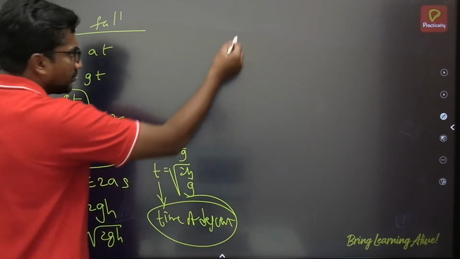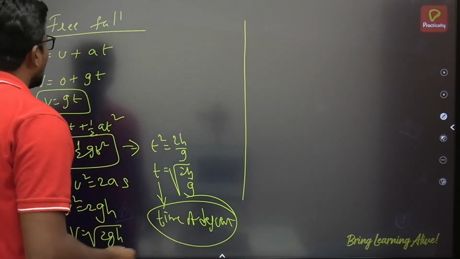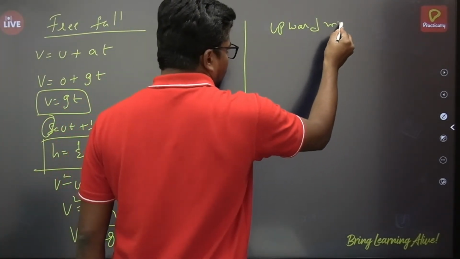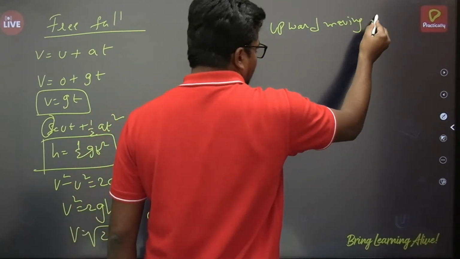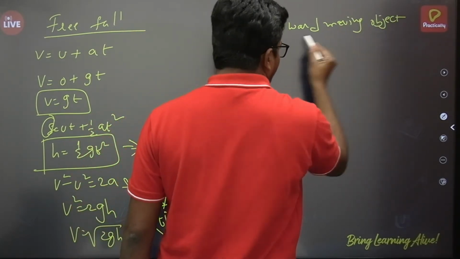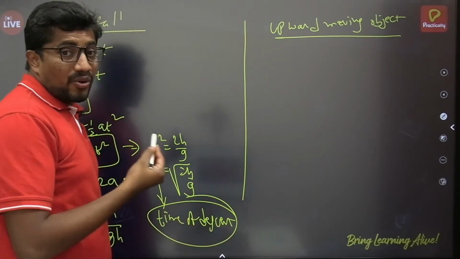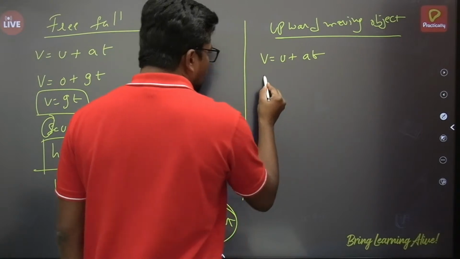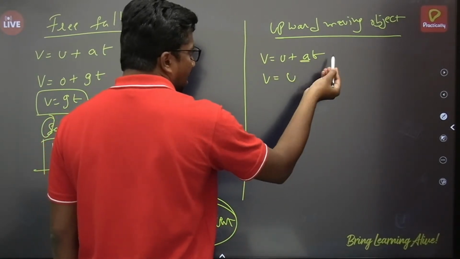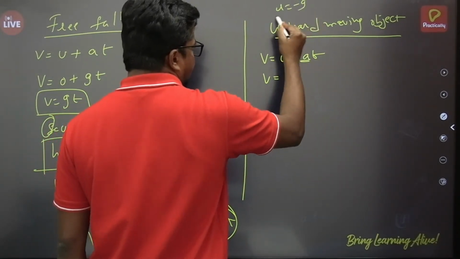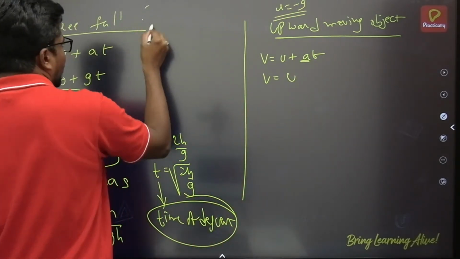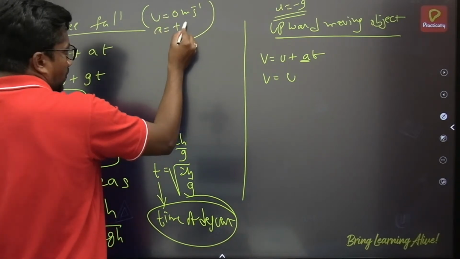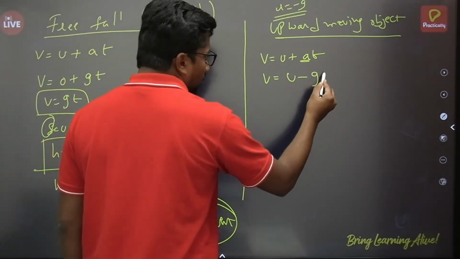Okay. So then for an upward moving body, how can we apply the equations of motion? v is equal to u plus at, right? So v is equal to u, say a as minus g here. For this case I said a is equal to minus g. Under free fall, u is equal to 0 meter per second you should take, a is equal to plus g. Then here v is equal to u minus gt.